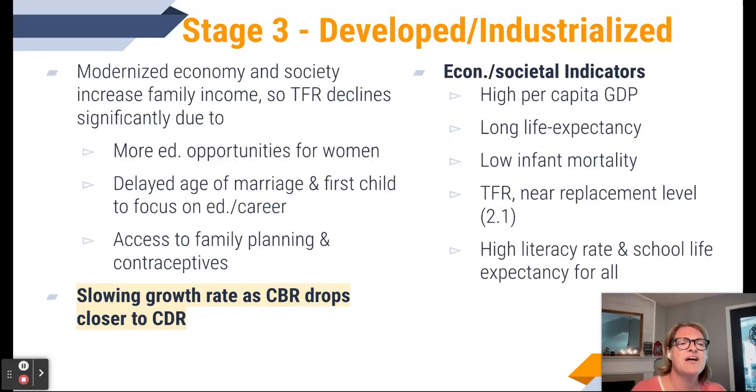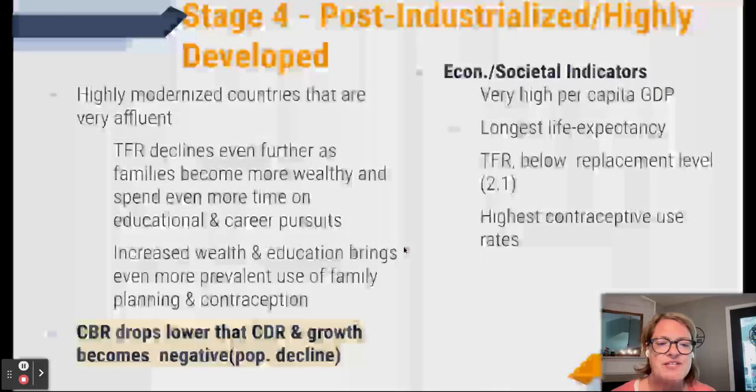And then we have these socioeconomic indicators that tell us that a country is in stage three. Again, a high GDP, a longer life expectancy, low IMRs. TFR is closer to that 2.1, or replacement level fertility, and then a high literacy rate and school rate and life expectancy for all members of the society.